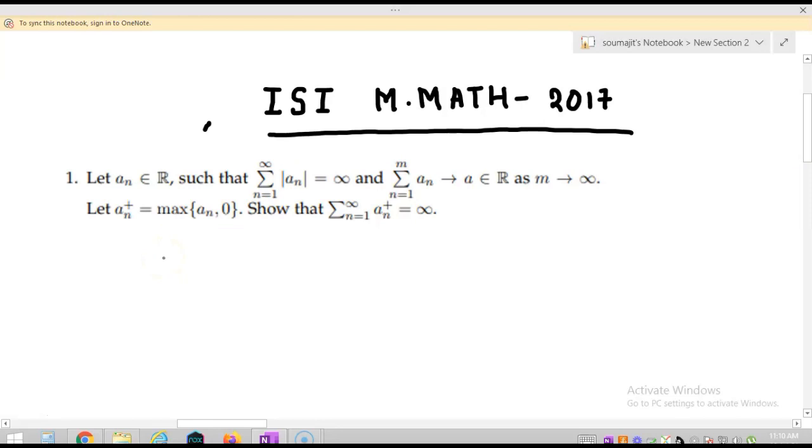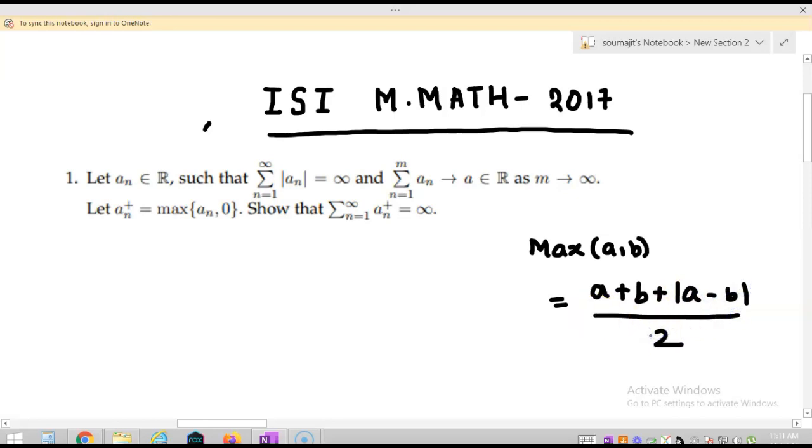So for this, first of all we know that maximum of a comma b, I can write as (a plus b plus mod of a minus b) by 2, right? I can write maximum of a comma b in this form.